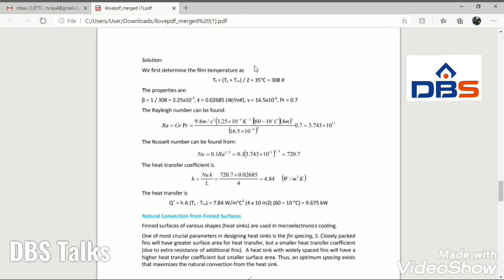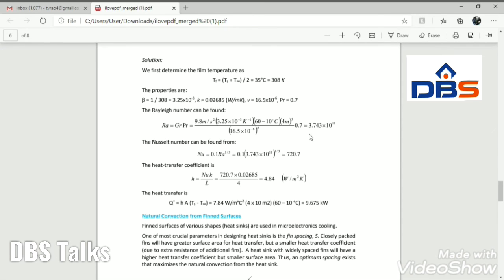At the film temperature, we have to note down all the thermal properties from the data book. What are the heat transfer properties? Beta value, k thermal conductivity value, kinematic viscosity value, and Prandtl number. Using these values, you have to find the Grashof number, and from that you find the Rayleigh number.